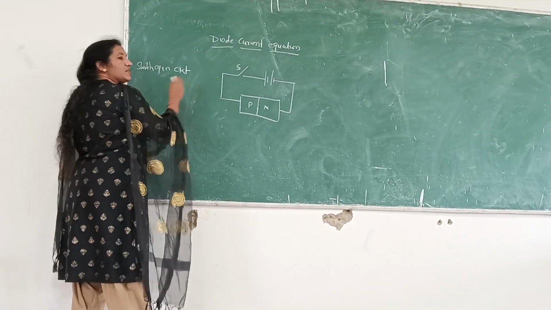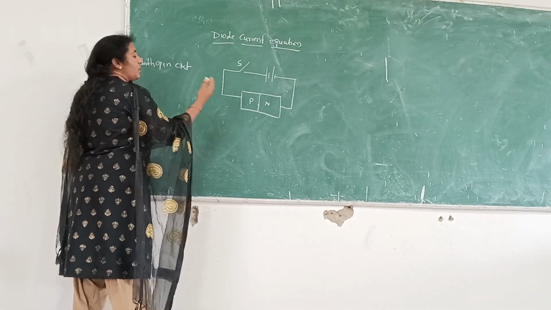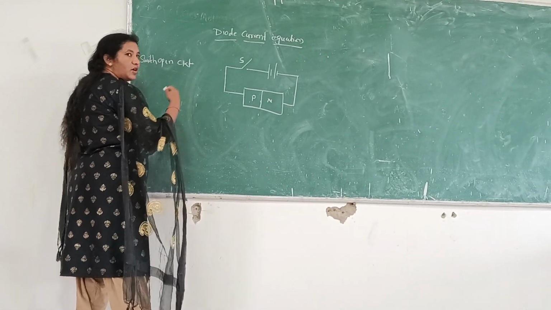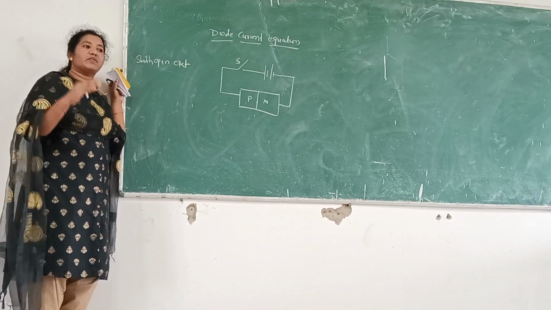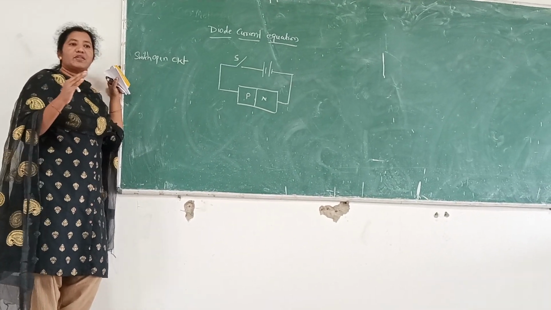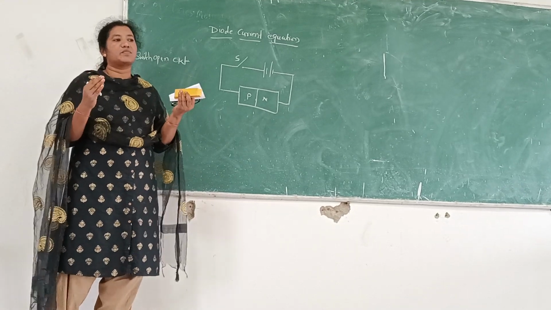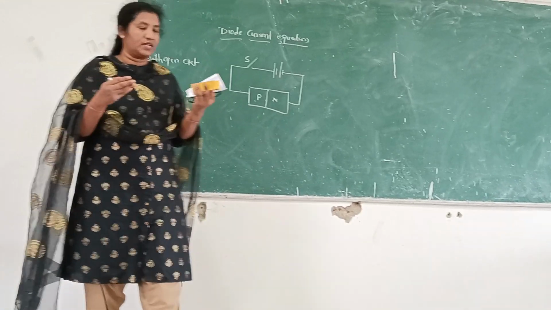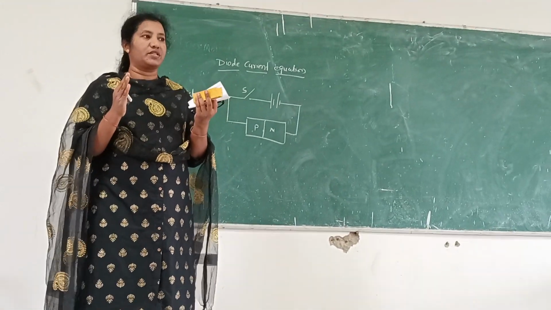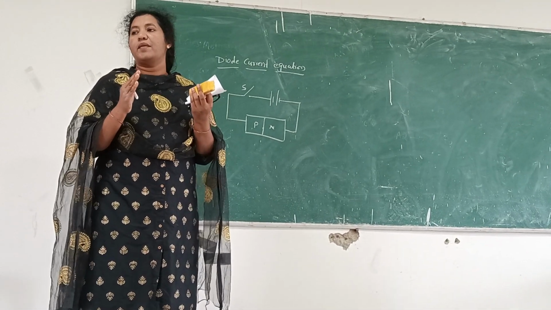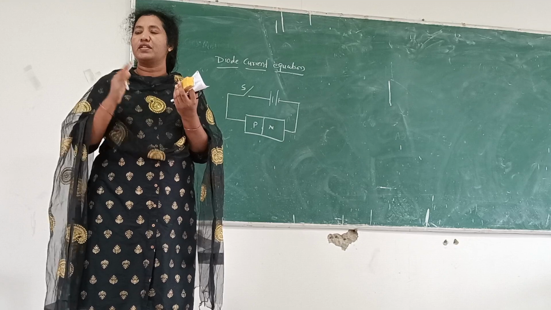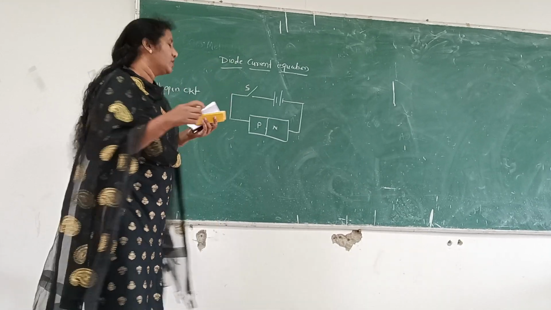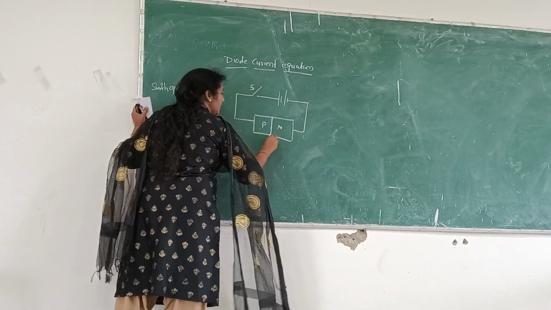So when there is no power supply, what are the carrier concentrations? What happens generally when you connect a power supply? When you connect a power supply, the charge carriers will acquire some kinetic energy and they will move fast and they will break the barrier potential. This is what we have done. Barrier potential means what? It is a depletion potential which acts in between the P-type and N-type material. So this is the junction.